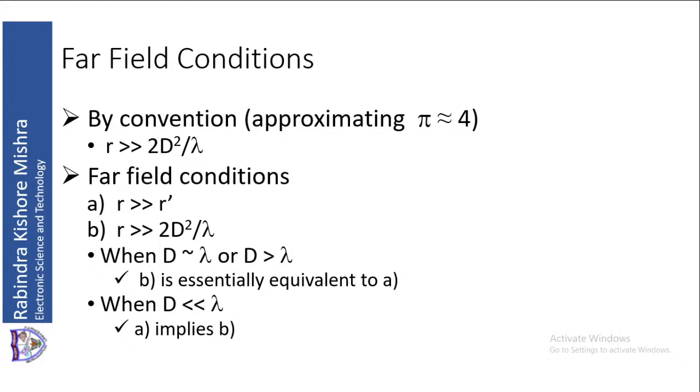So if you have a sphere of diameter d enclosing the antenna, to reach the far field the observation distance R from the origin or antenna should be greater than 2d square by lambda, with d of the order of lambda or greater than lambda. Otherwise, if d is much less than lambda, then R has to be much greater than R dash.